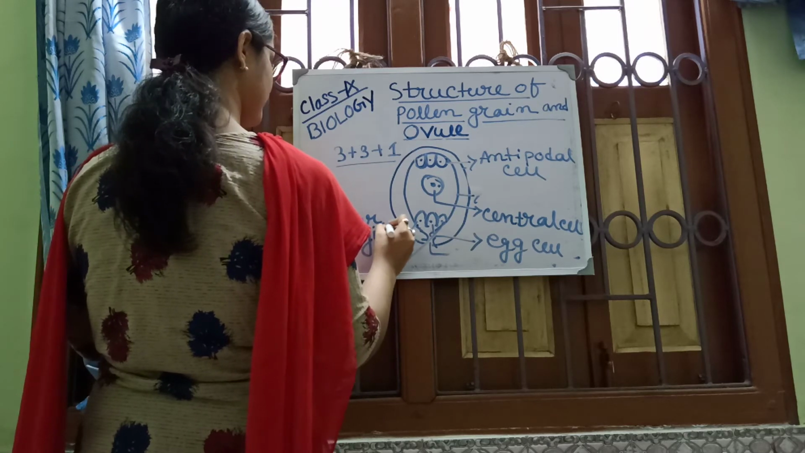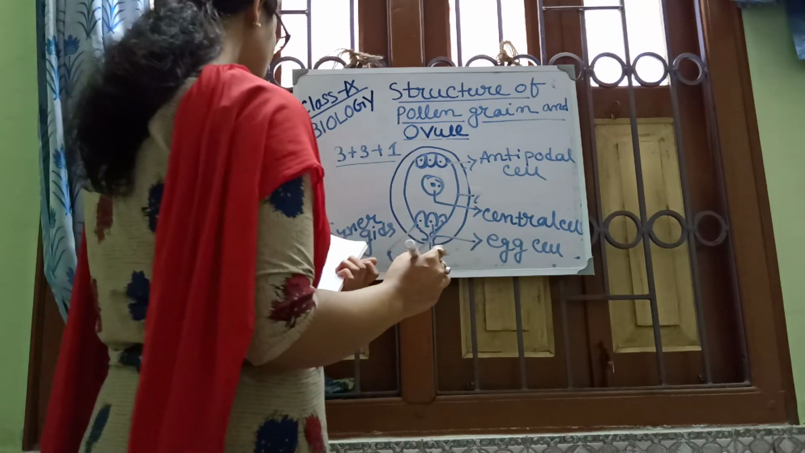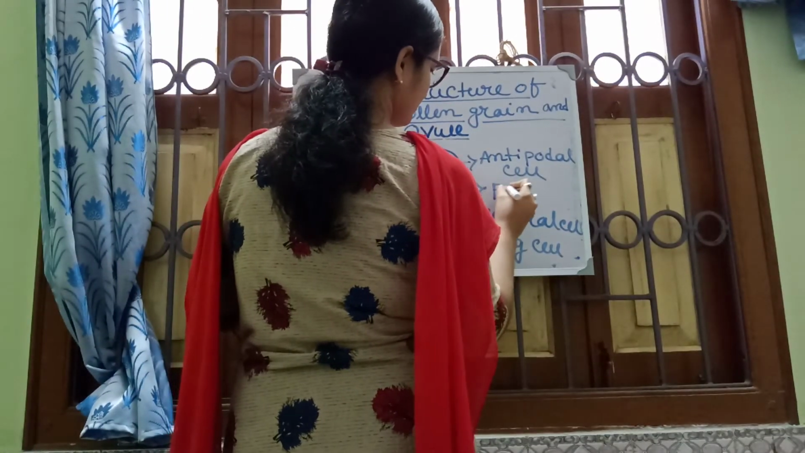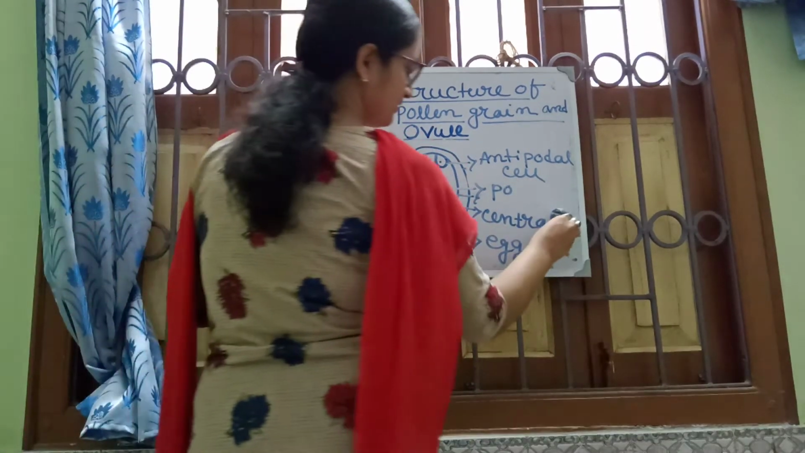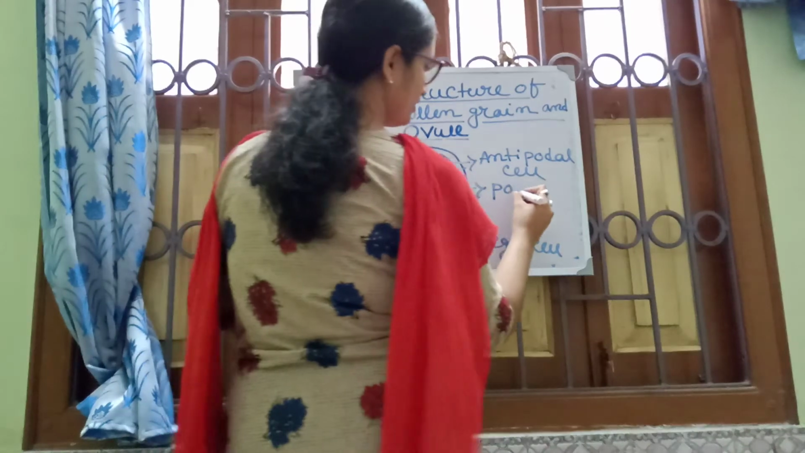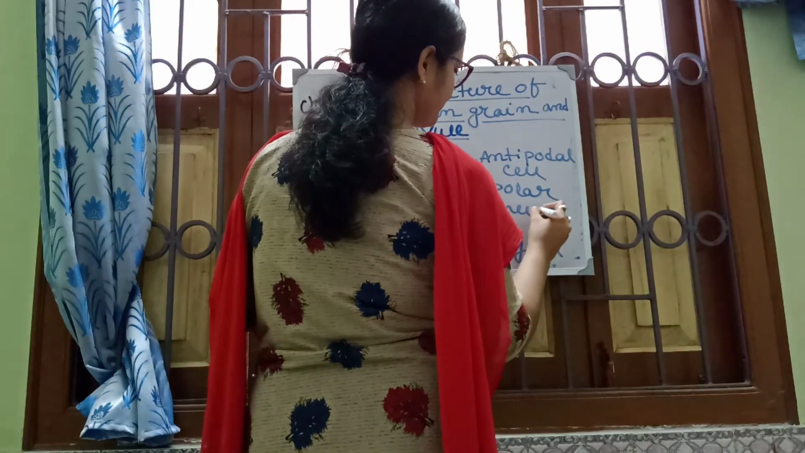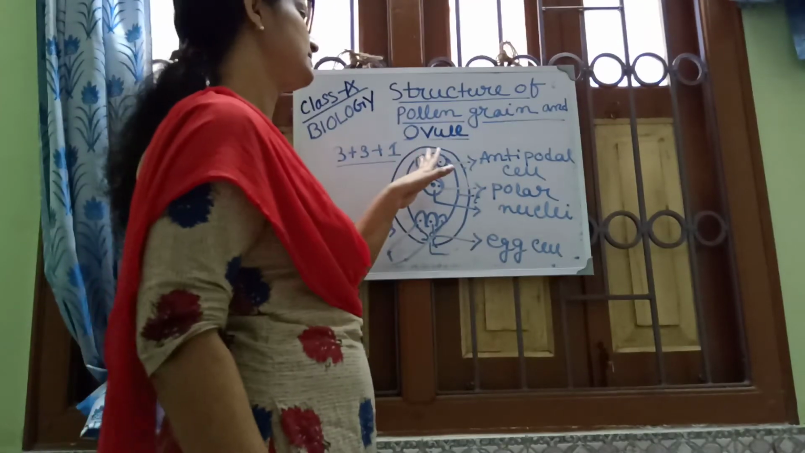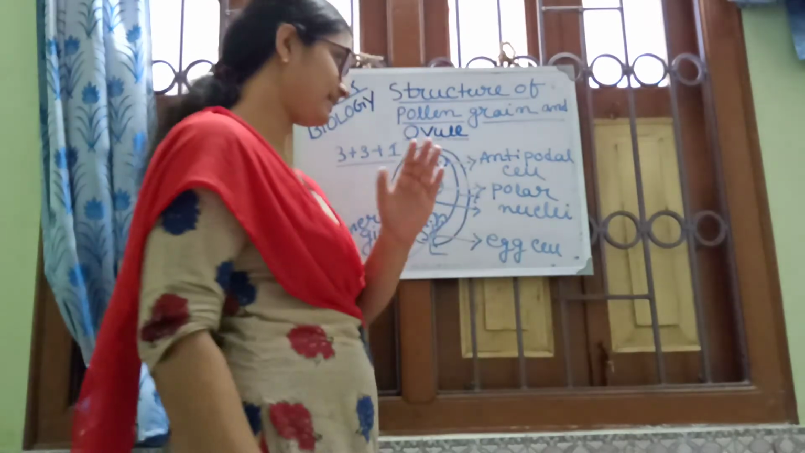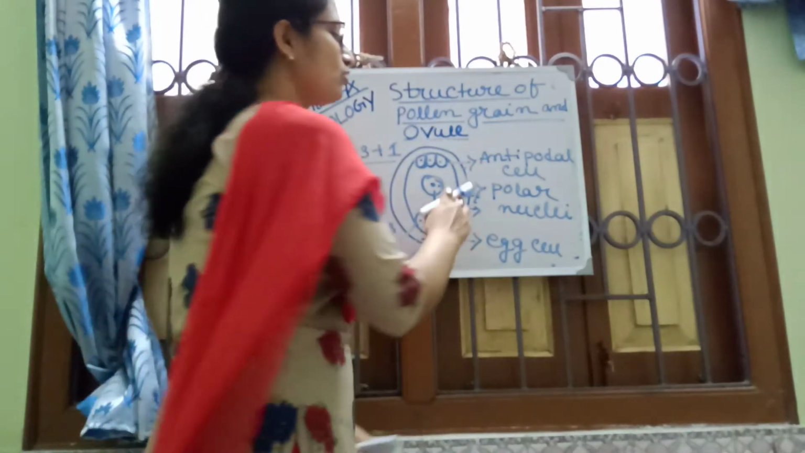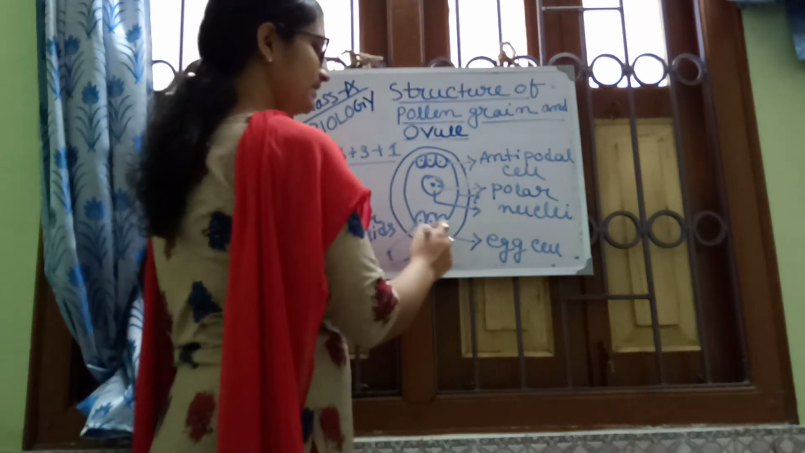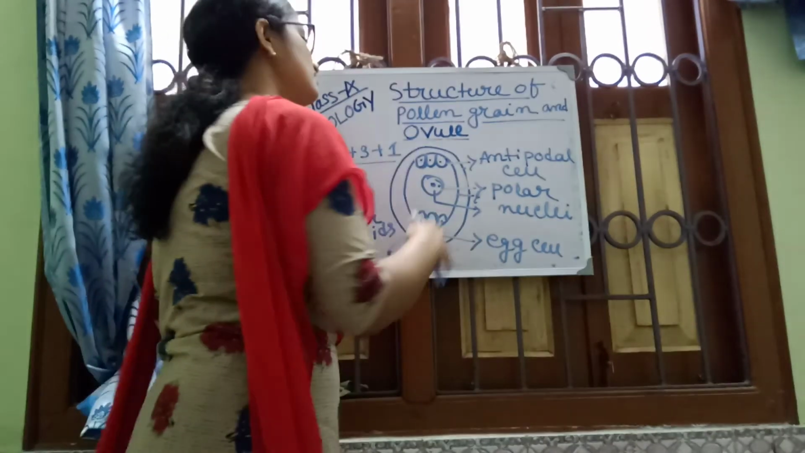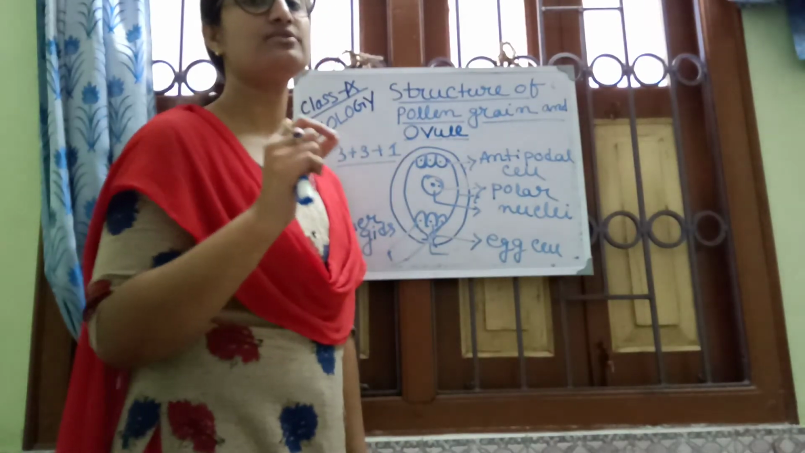The central cell contains two nuclei, called polar nuclei. Upside, the three cells present are the antipodal cells. In between, two fused nuclei are called polar nuclei, and here of the three, one is called the egg cell and the opposite two are called synergids. These are the structures of ovule.